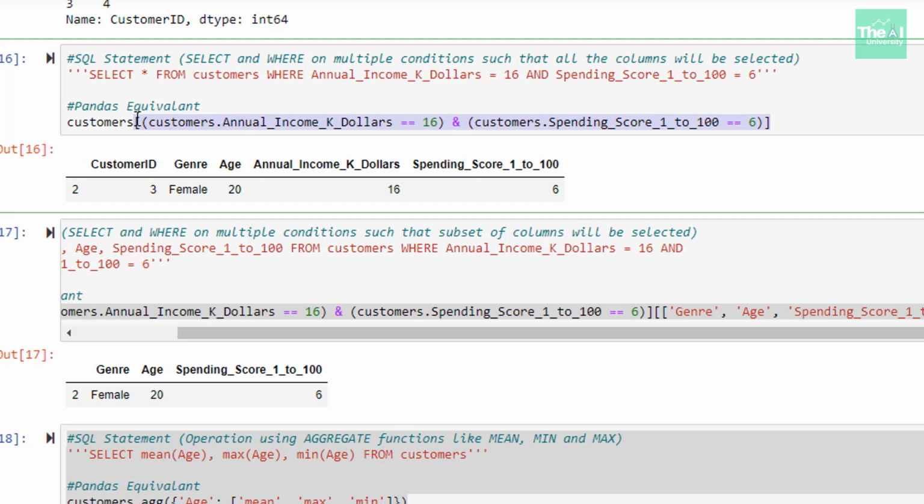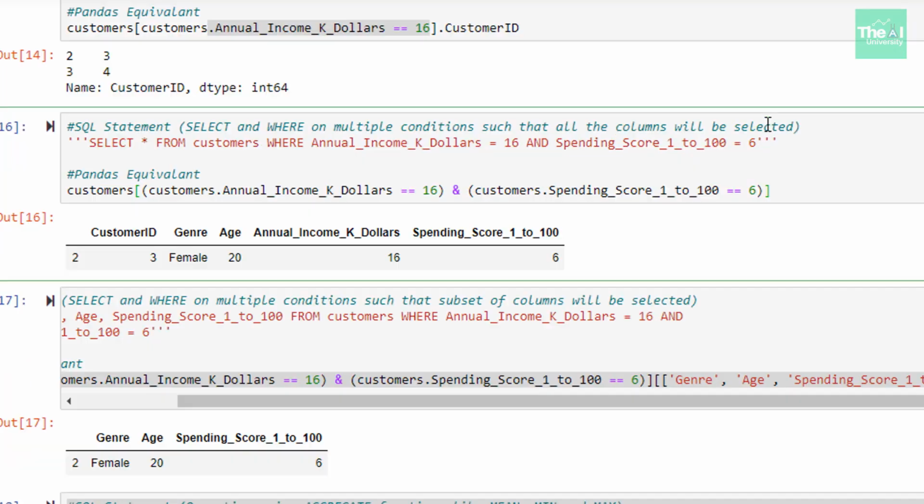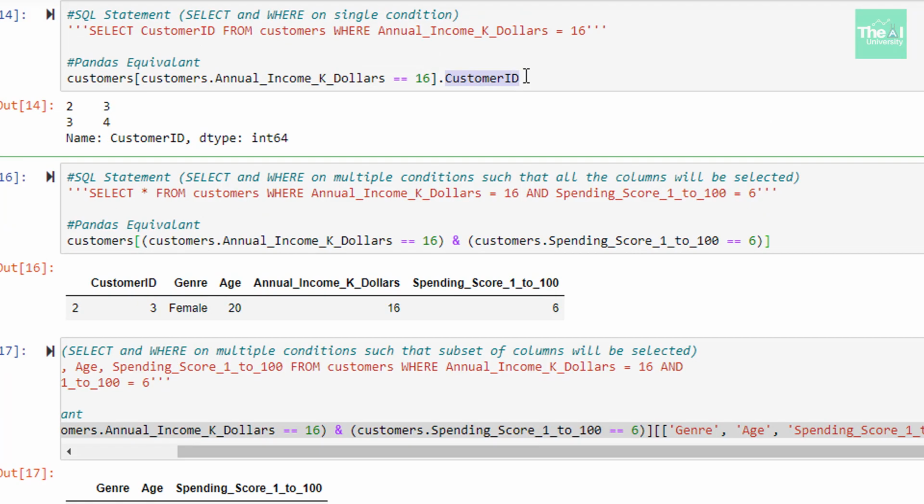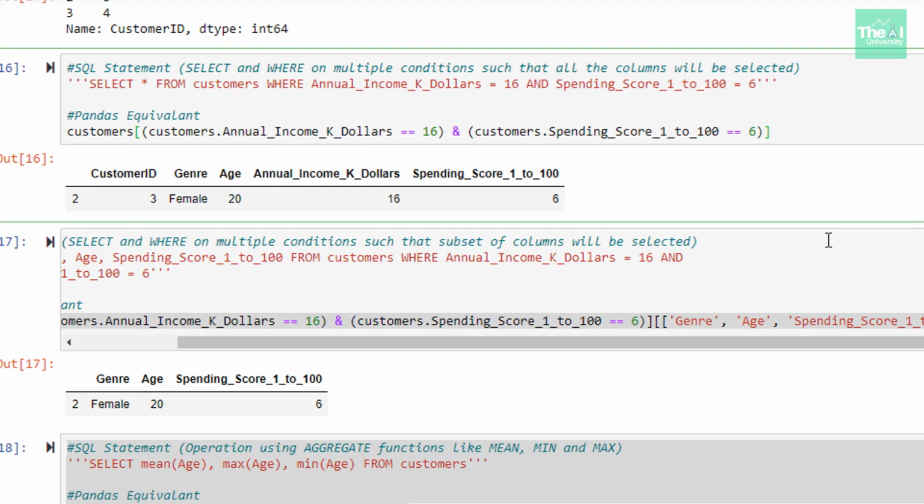I haven't given any column name at the end after the square brackets, because I wanted to see all the columns printed. So when I ran this cell, I got the following output, which satisfies this condition.